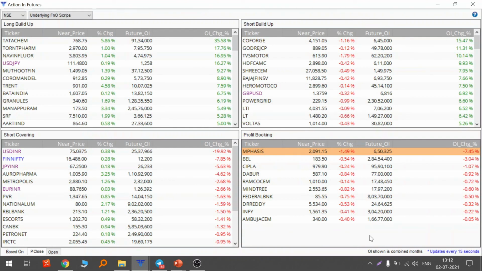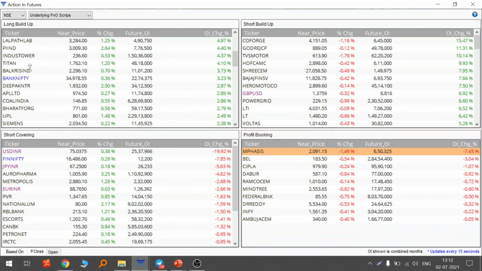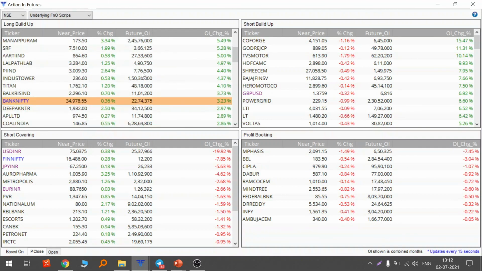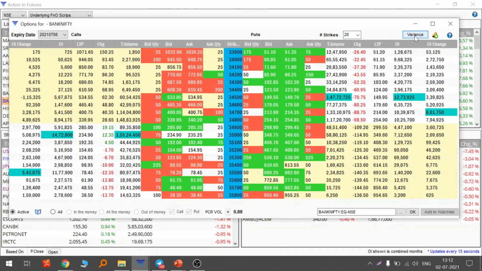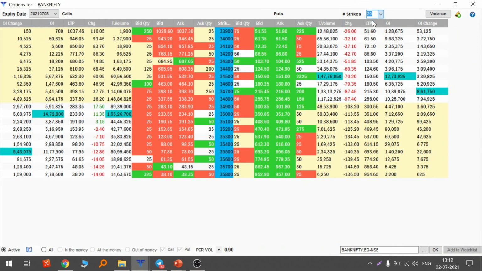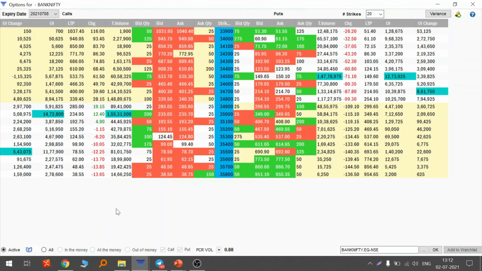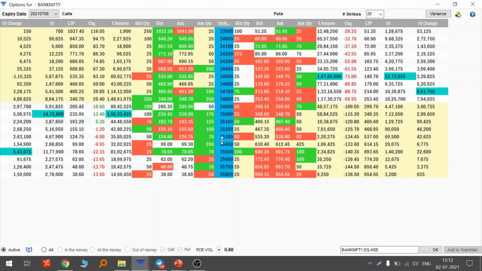So this we saw for the whole stocks. There are also Nifty, Bank Nifty and so on. But to look at things more clearly, like which contract they are buying, selling, we can even go further in. Right click on them and look at the option chain. We all know what option chain is. We can see the number of contracts. For this case, we will prefer 20 strikes. And when we look at it, see, initially this is the strike price, which is the complete strike price.